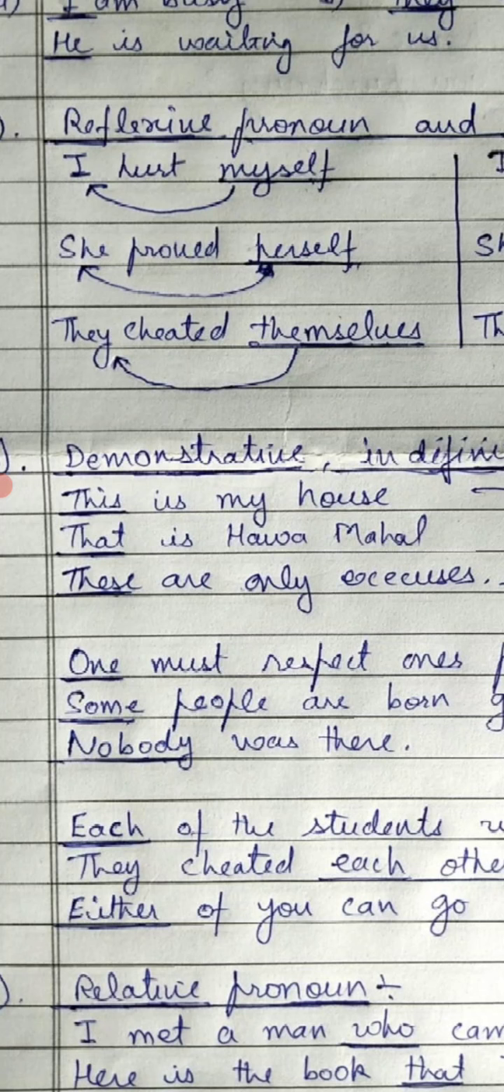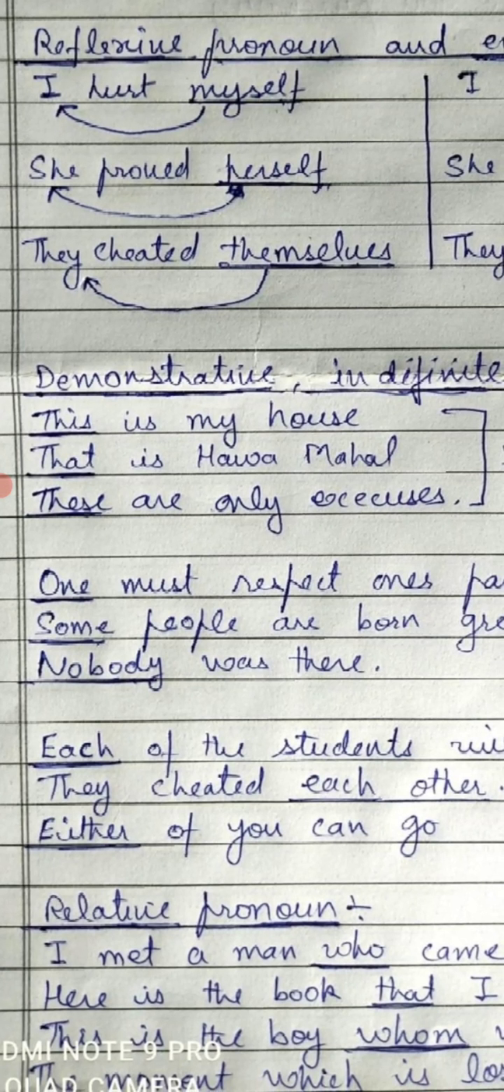The second category, in the same sequence, is indefinite pronoun. Now, what are indefinite pronouns? Indefinite pronouns are the pronouns which don't exactly tell us about the person, that don't exactly tell you who is the person, who is the doer here. For example, one must respect one's parents. Now, who is this one?